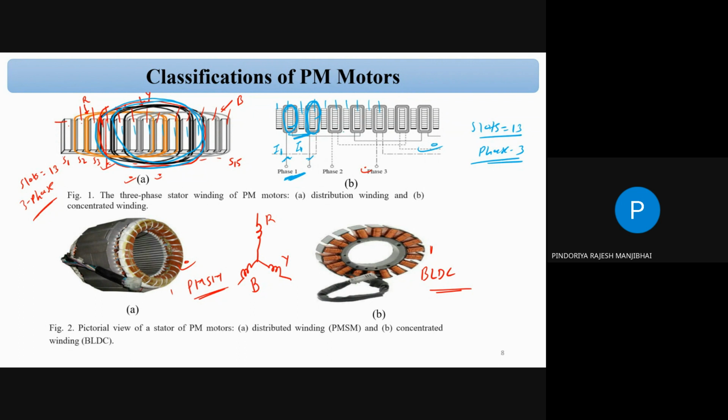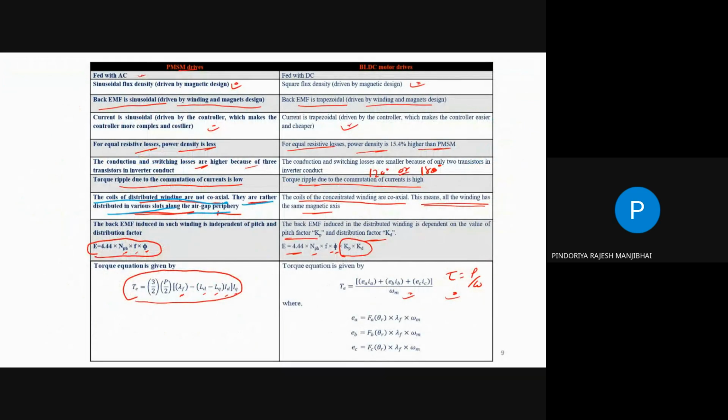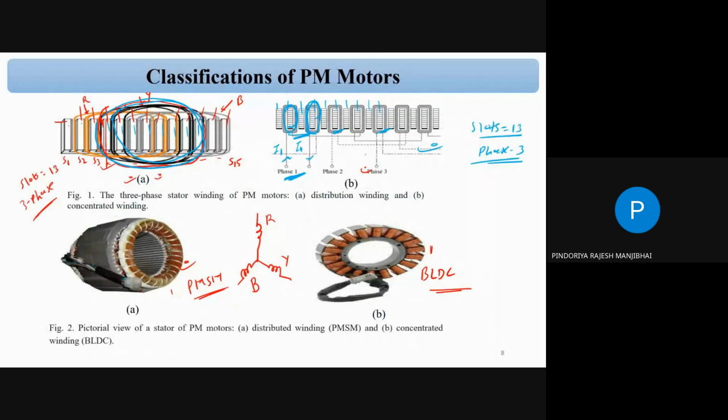Similarly for phase 2 and similarly for phase C. Correct? So we are not covering many slots. Then we can say it is coaxial. The coils connected in the concentrated winding are coaxial. It means all the windings have the same magnetic axis, because we can cover only a small number of slots, correct? But in the case of the PMSM, we can cover many slots for one coil, even one phase. Now got it?